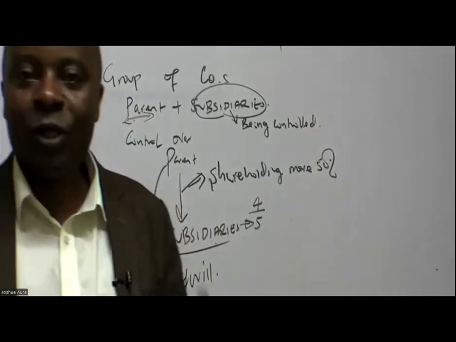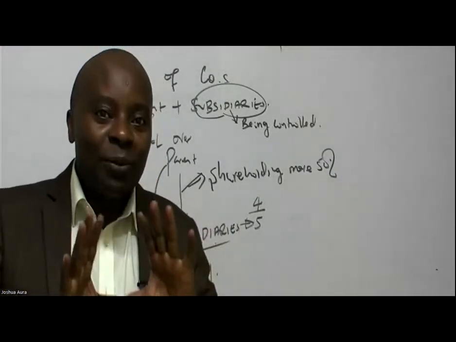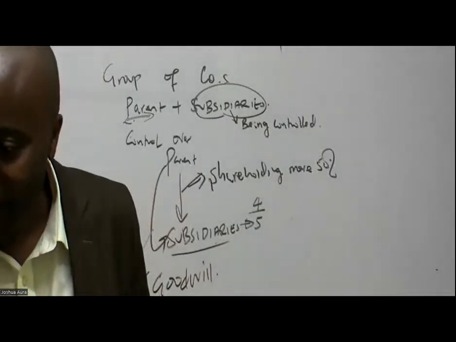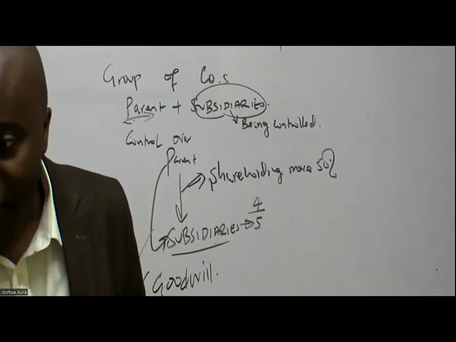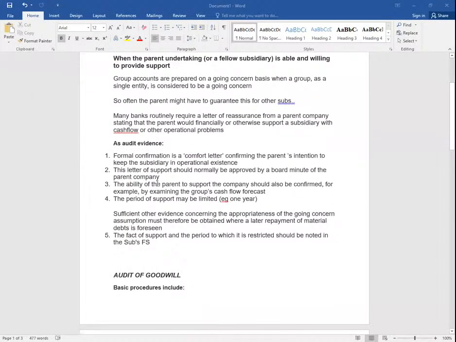Although anything that you say under audit procedures, under audit evidence, ladies and gentlemen, so long as you expressly put it down, you can never go wrong. The only thing you need here is basically confidence. So you're told here, as audit evidence, formal confirmation is a comfort letter confirming the parent's intention to keep the subsidiary in operational existence. So I would want this formal confirmation.